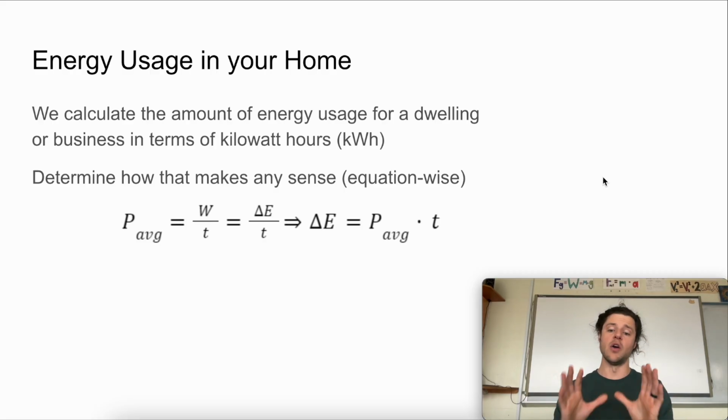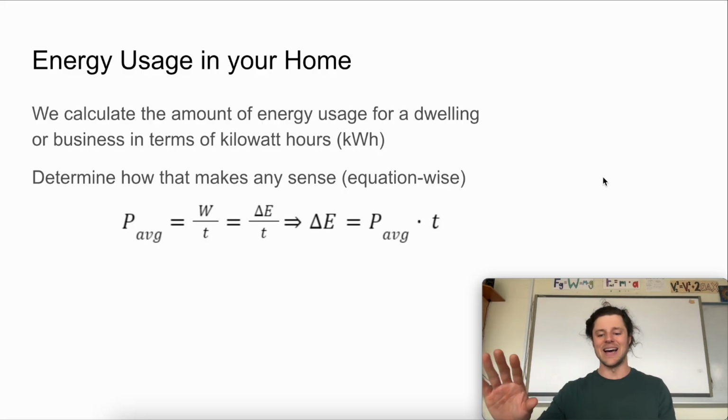If we recognize that our average power output equals work, or change in energy, divided by time, and we reconfigure that equation to solve for a change in energy, then our change in energy, or the amount of energy used over a period of time, would equal our average power times the amount of time of the interval of activity we're looking at.